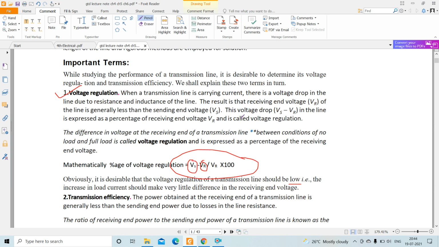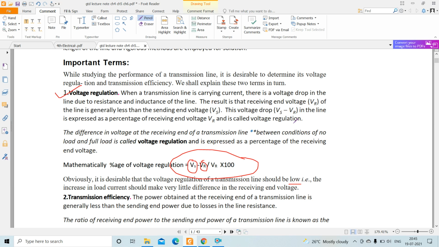Another definition we can write: if sending end voltage is represented as Vs and receiving end voltage as Vr, the voltage drop, that is Vs minus Vr, in the line, expressed as a percentage of receiving end voltage, is called voltage regulation. When the transmission line is carrying current, there is a voltage drop in the line due to resistance and inductance of the line, and this results in the receiving end voltage being normally less than the sending end voltage.